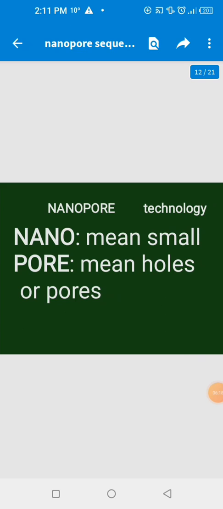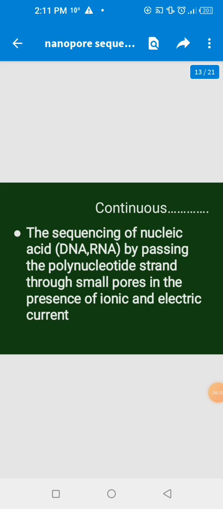So what is nanopore sequencing? Nano means small and pore means hole. It is the sequencing of nucleic acids, DNA and RNA, by passing the polynucleotide strand through a small pore in the presence of ionic and electric current.